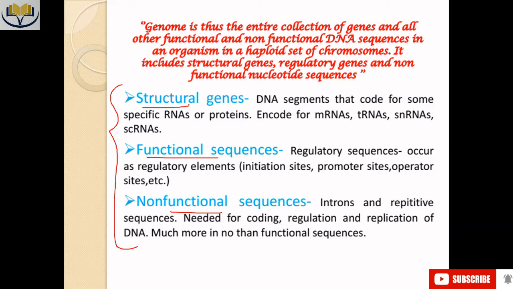So what is a structural gene? That gene codes for some specific RNA or protein, or they encode some tRNA, snRNA, scRNAs, etc. And of course mRNA, because from mRNA protein is coded. So a structural gene must encode some mRNA. They can also encode some tRNA, because tRNA has a responsibility in the protein synthesis process. Some snRNA and scRNAs.